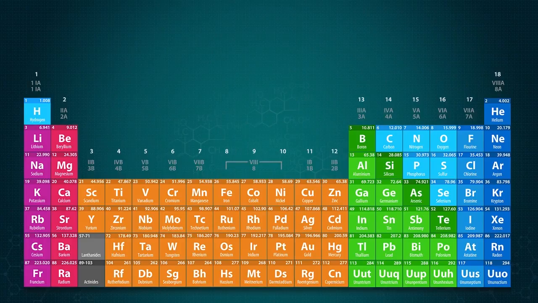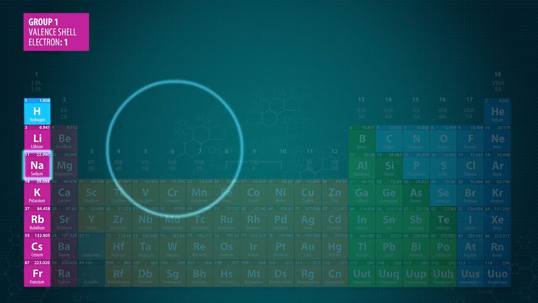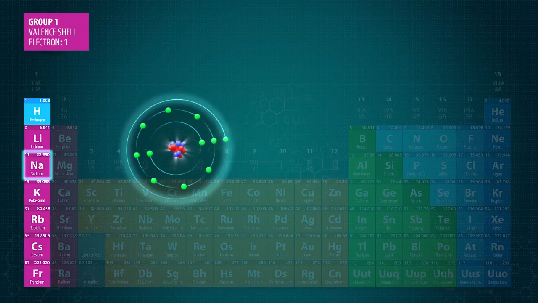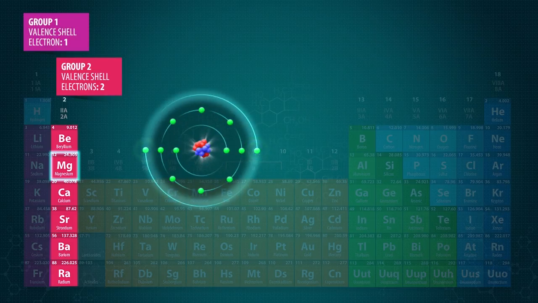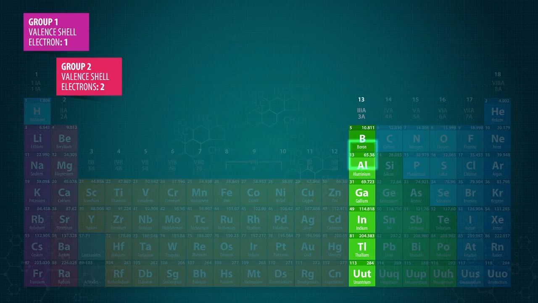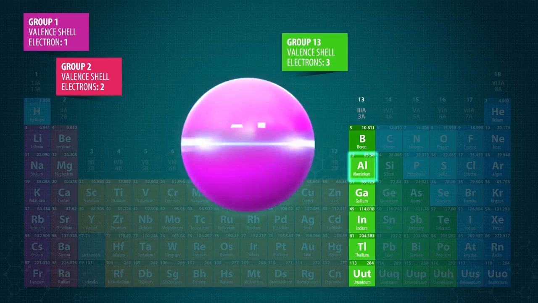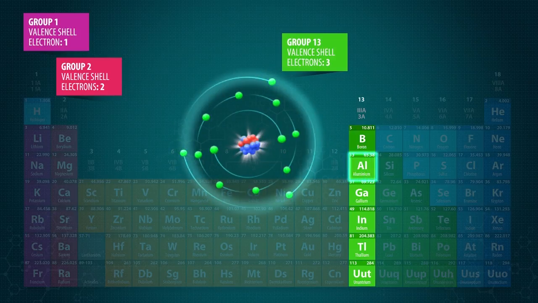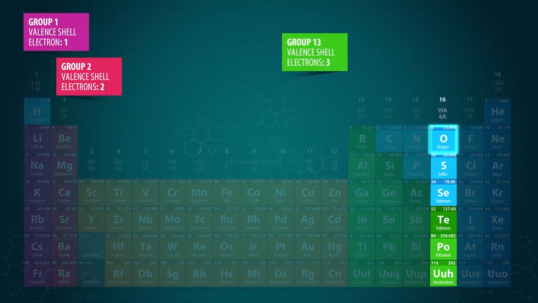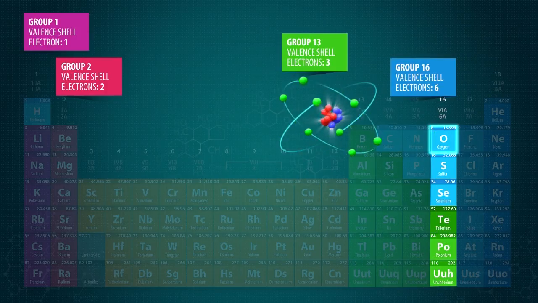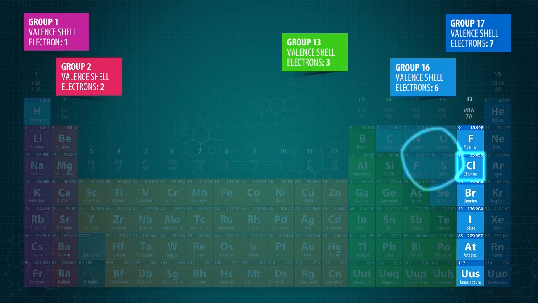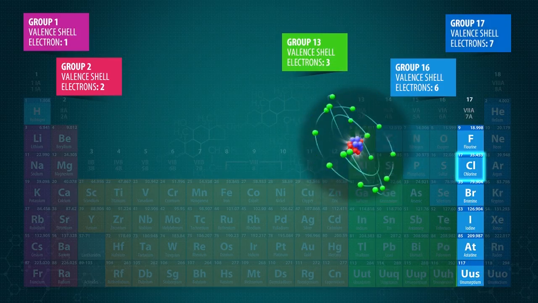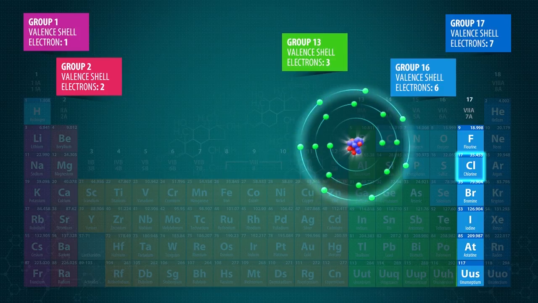In the periodic table, group 1 elements, such as sodium, have 1 electron in their valence shell. Group 2 elements, such as magnesium, have 2 electrons. Group 13 elements, such as aluminium, have 3 electrons. Group 16 elements, such as oxygen, have 6 electrons. Group 17 elements, such as chlorine, have 7 electrons.